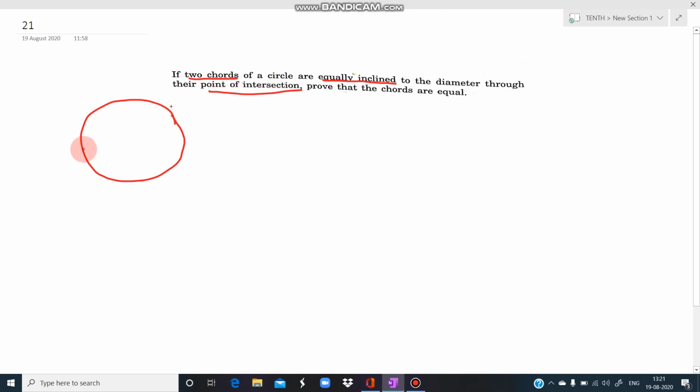So how do we take the chords? Like this. So there are two chords. So we take the two chords AB and AC. So we write here together that it is given, that is chord AB and chord CD.